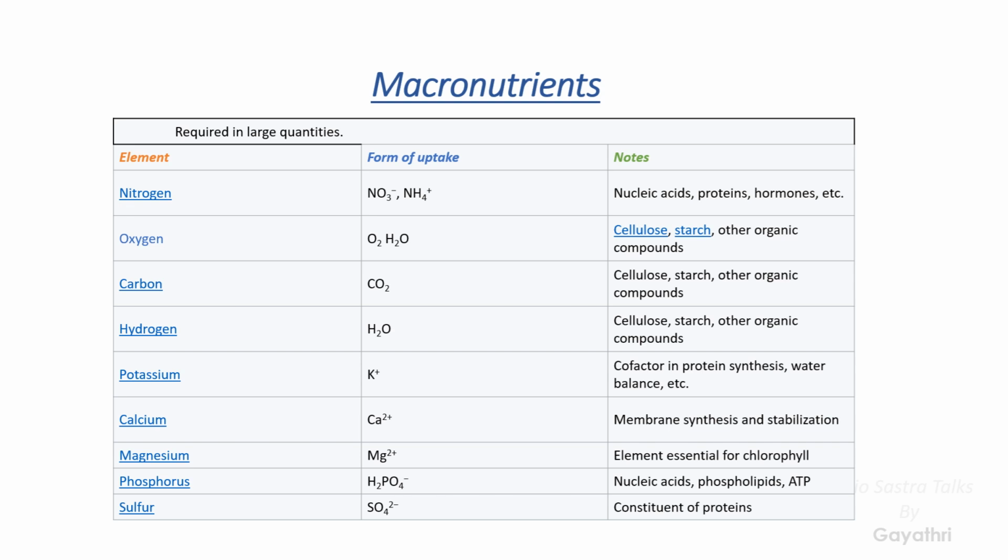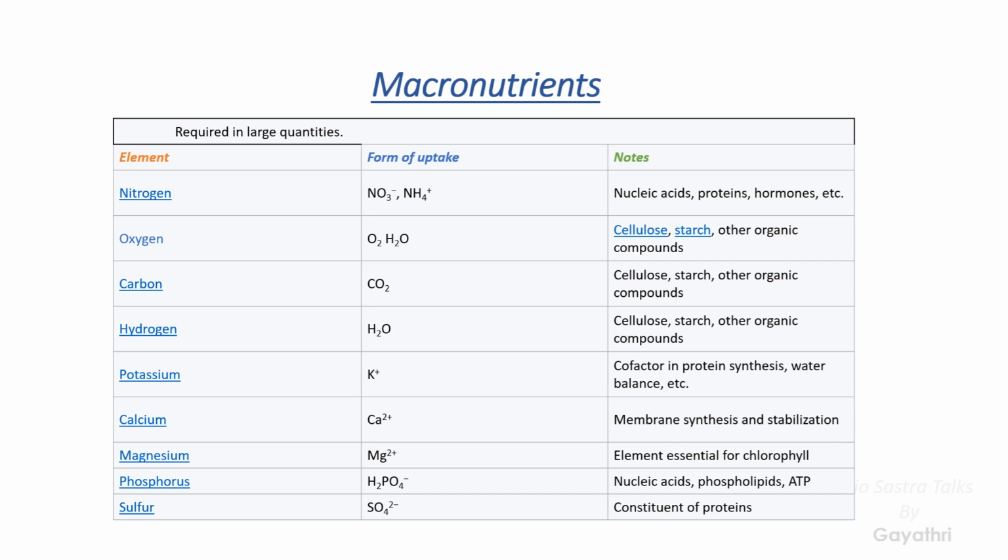Example, potassium, which helps as a cofactor. Cofactor means the element which will help the enzyme to proceed the reaction. Another one, calcium, which is one of the major elements in humans also. Normally, we know that calcium plays a main role in strength. Like that, it will also help in membrane synthesis. Membrane means which is present outside the cell and protects the cell. So it will mainly help in the membrane synthesis of the plant.